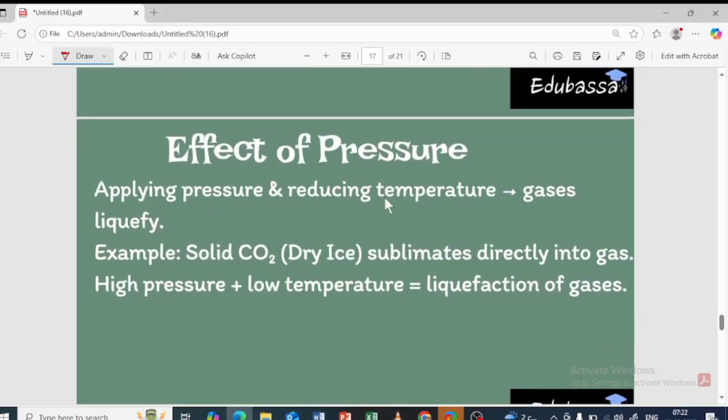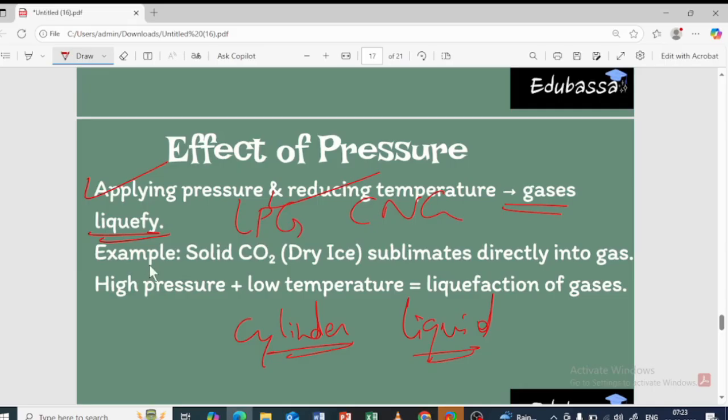Next is about the effect of pressure. Along with the temperature, the pressure also plays a very important role in changing the states. By applying pressure as well as reducing the temperature, gases can be liquefied. You know LPG, liquid petroleum gas. You know CNG, compressed natural gas. All of these gases are stored in the cylinder in the liquid state, right? So the liquefaction is being carried out. How? By increasing the pressure and decreasing the temperature. By applying pressure and reducing the temperature, all these gases can be converted into liquid.